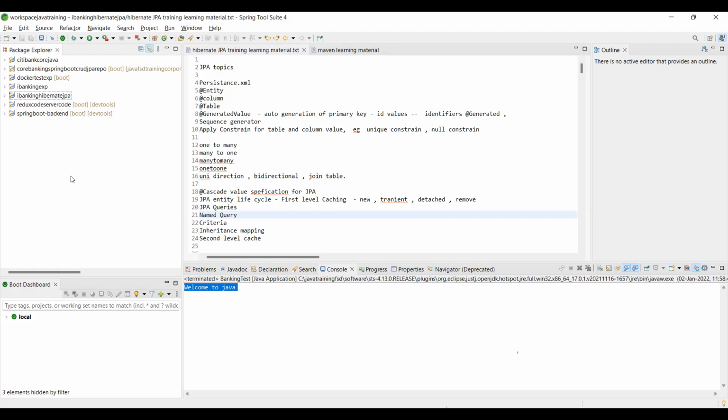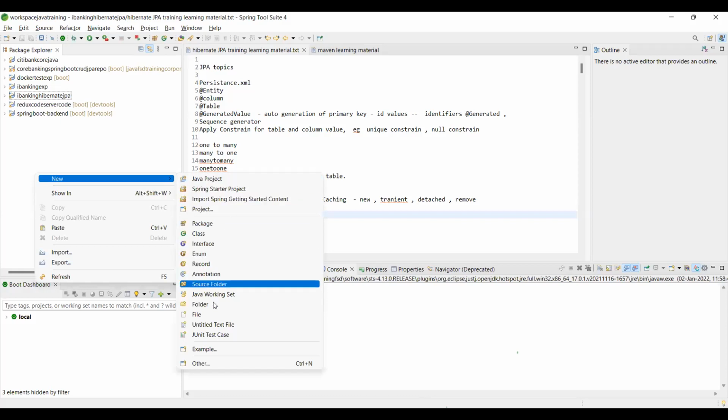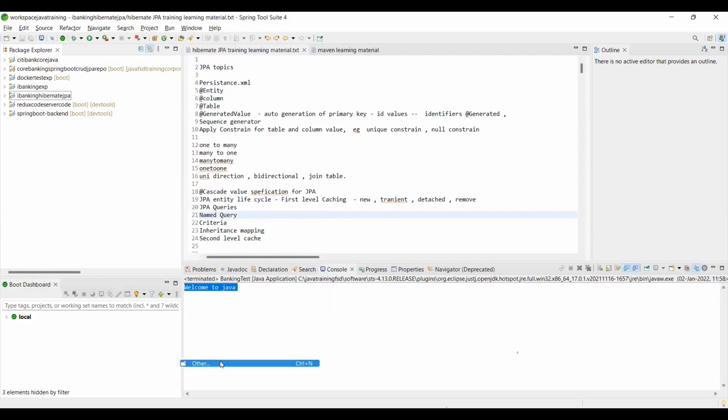At the end of the concept, I will ask who is having problems so that I can correct it from the system. Do you all have STS open? Okay, right click here, choose New. See whether there is any Maven project. There is no Maven project, so click Other.